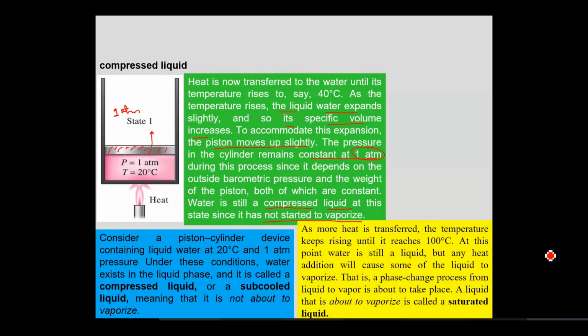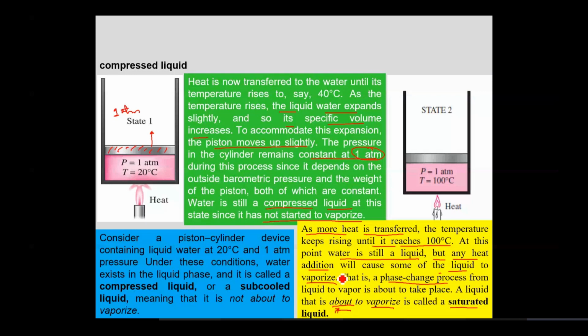All right. Now, if we take the temperature to 100 degrees centigrade, how? By adding up heat. So I am transferring heat to the system until the system reaches the temperature of 100 degrees centigrade. At this point, the water is still a liquid. But if I add little more heat, any heat addition, what will it cause? Vaporization. This would result in the liquid to vaporize. That means the phase change process would initiate, and we refer to such a liquid which is about to vaporize as saturated liquid.